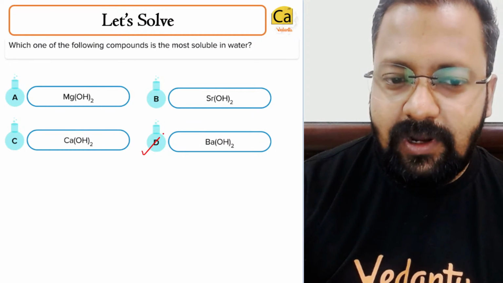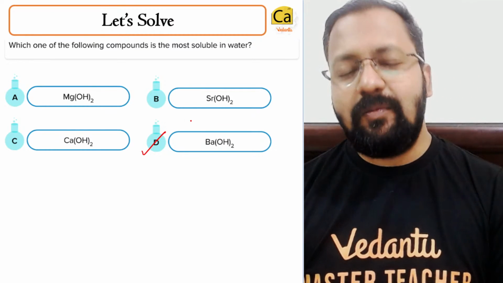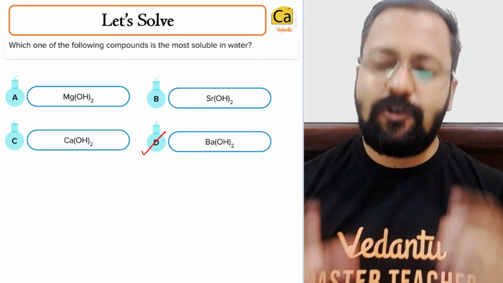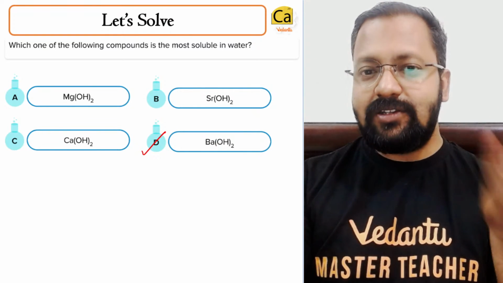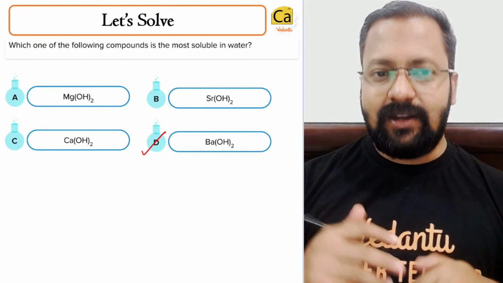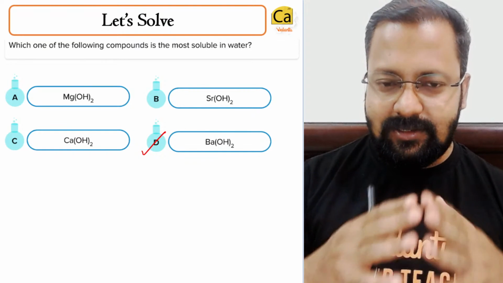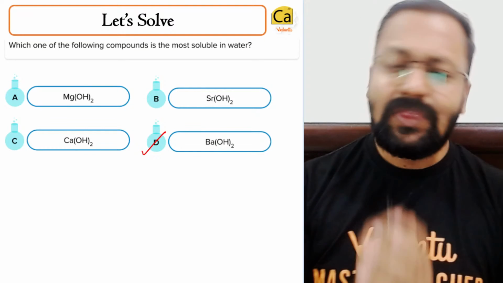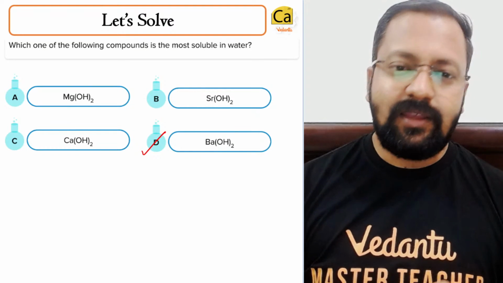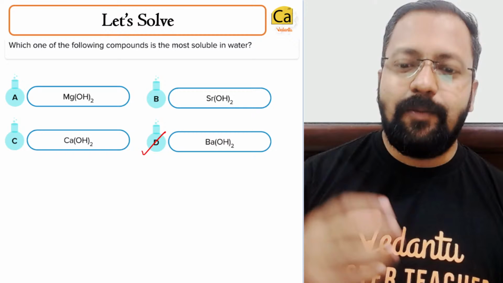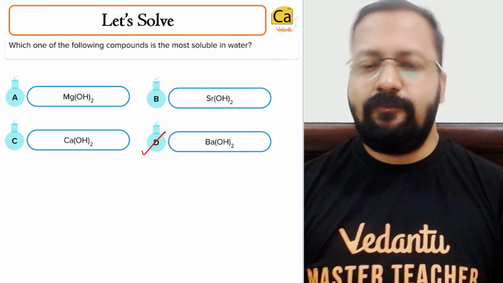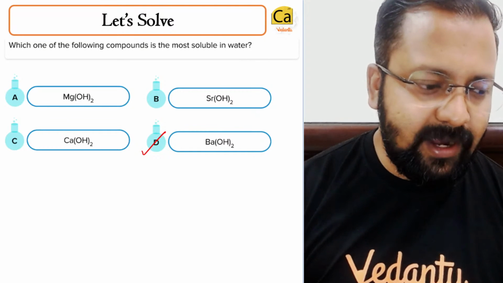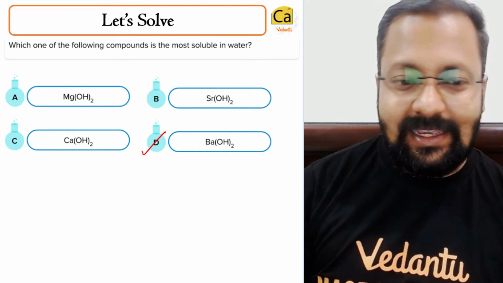The right answer will turn out to be D, barium hydroxide. Barium hydroxide, the size of barium is so huge, the lattice energy is very less, so it can dissociate in aqueous medium very easily, and so the barium ion and hydroxide ion can become free very easily. Okay, the right answer will turn out to be D.